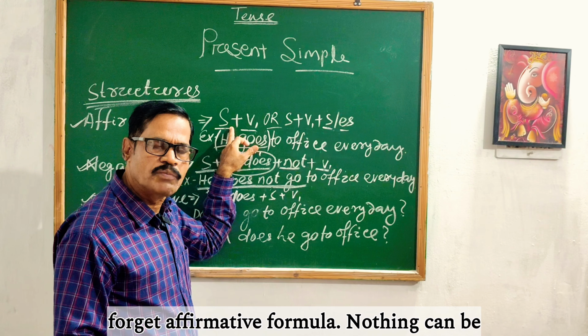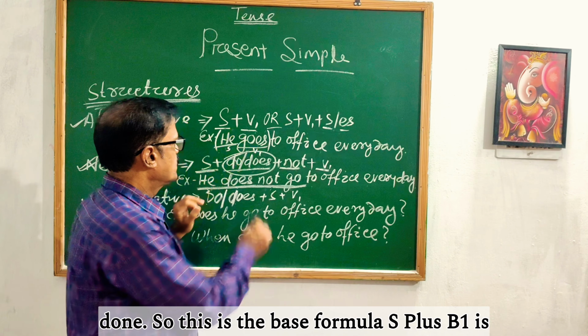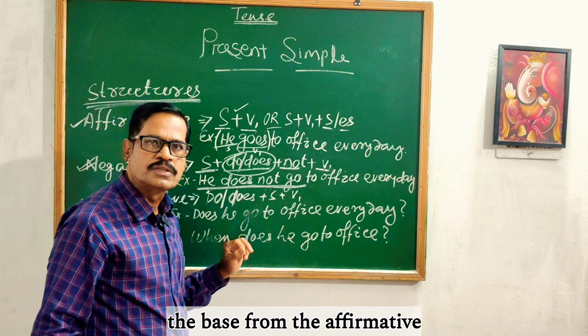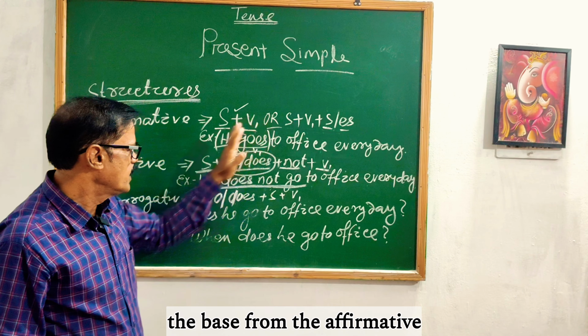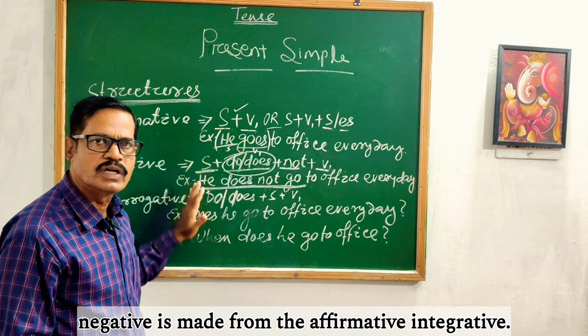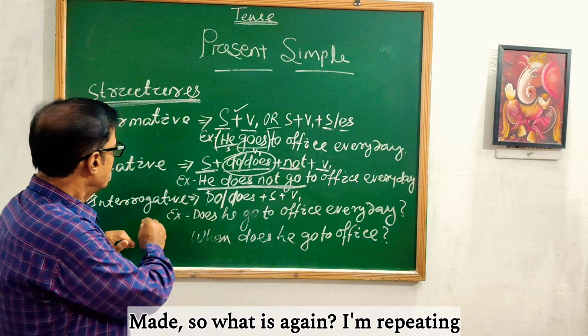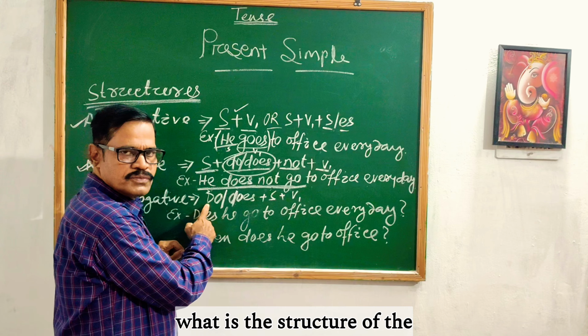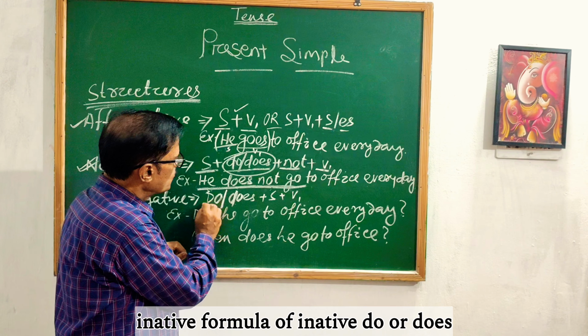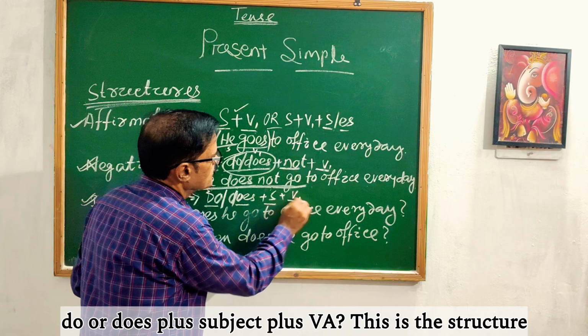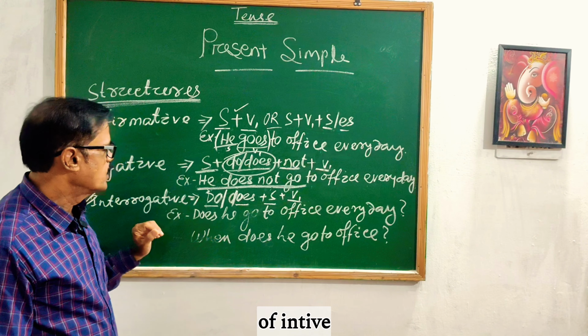If you forget the affirmative formula, nothing can be done. So this is the base formula. S plus V1 is the base. From the affirmative, negative is made. From the affirmative, interrogative is made. So again I am repeating, what is the formula of interrogative? Do or does plus subject plus V1. This is the structure of interrogative.